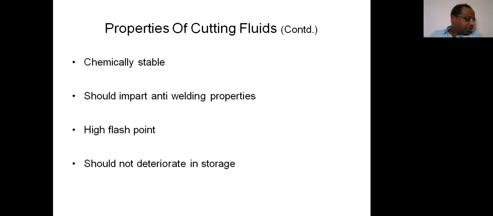So this is the briefing of the previous two classes. Now in this third class today, the topic is types of cutting fluids. So far we have not discussed what the types are. We just discussed the functions, or requirements, of cutting fluids, and after that, the properties that are required in order to perform the specified functions.